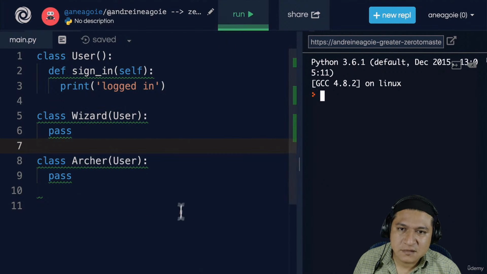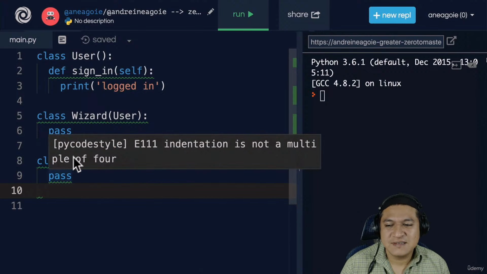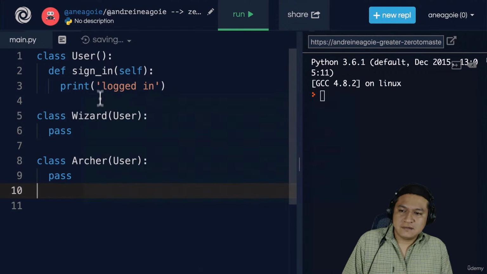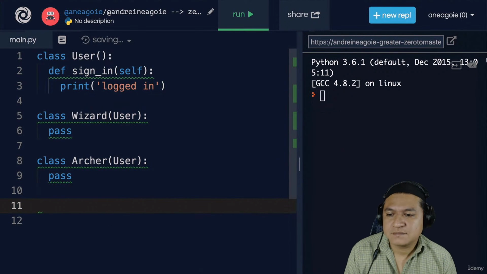Now let's click run here. Looking good. And by the way, you see the green line here? It tells me that indentation is not a multiple of 4, because indentation should be 4 in Python. So we can just do this. But I like keeping it smaller just so it's easier. Okay, so let's instantiate a class here.